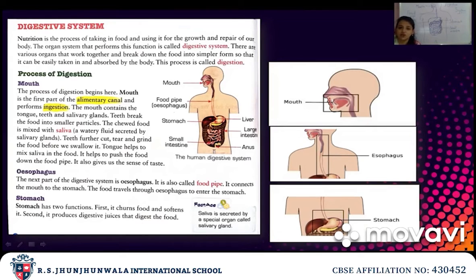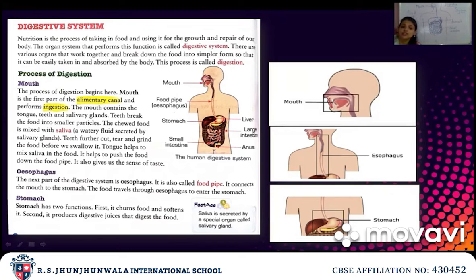There are various organs that work together. All the organs in the digestive system work together to break food into a simpler form so that it can be taken in easily and we can absorb the nutrients from the food. This process is called digestion.